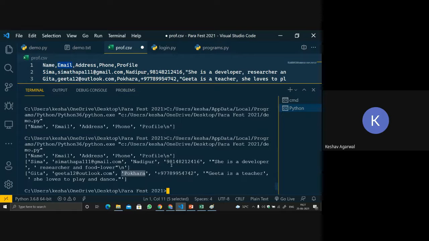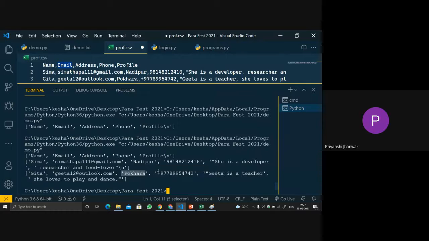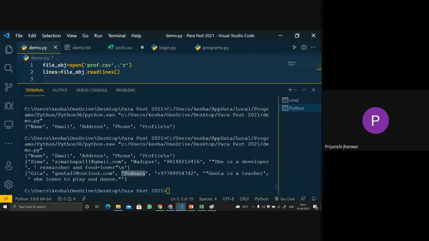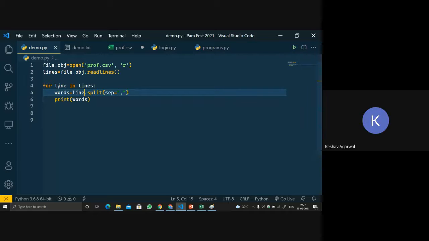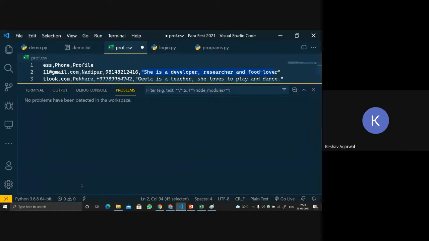Is everybody getting it? Okay. I think it is not getting messy now, right? So what this is returning is the words, whatever comes after the comma.